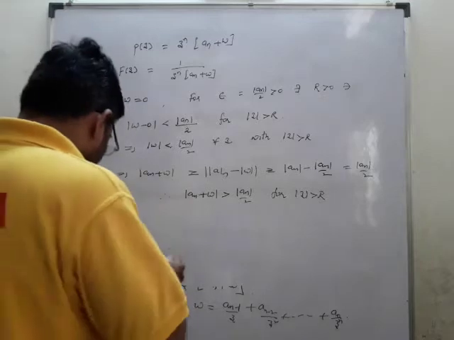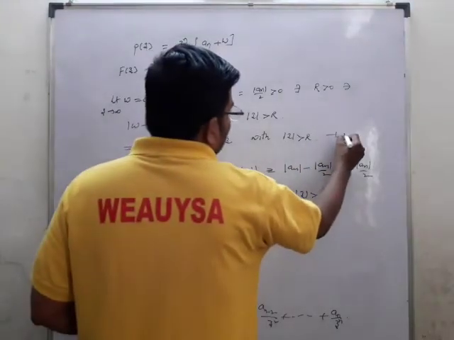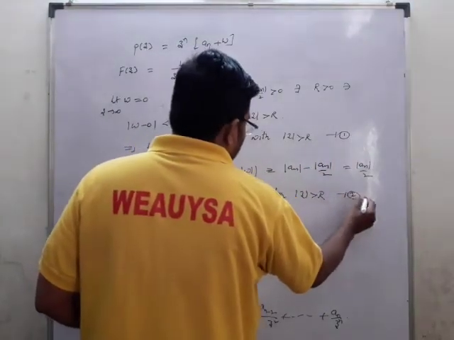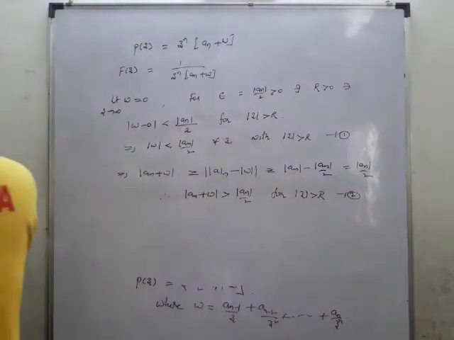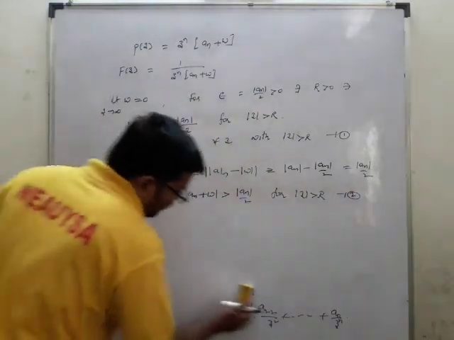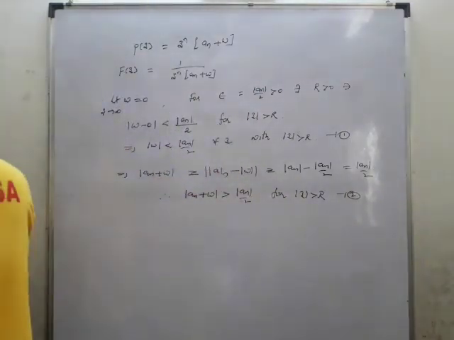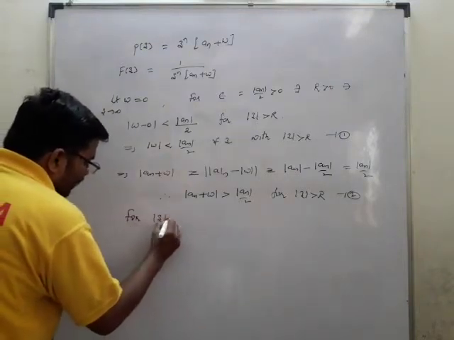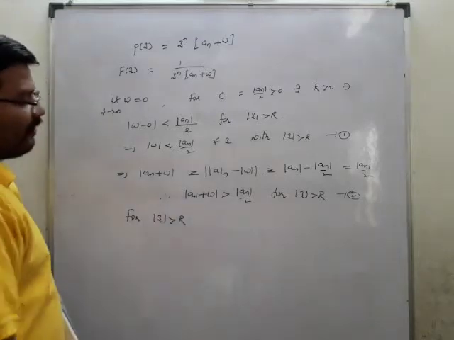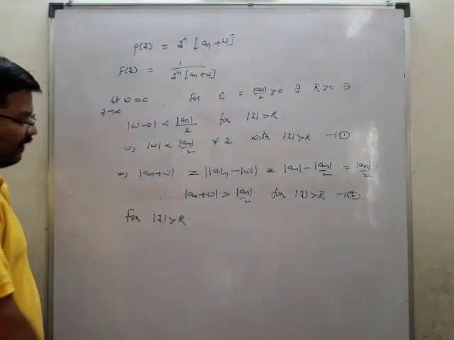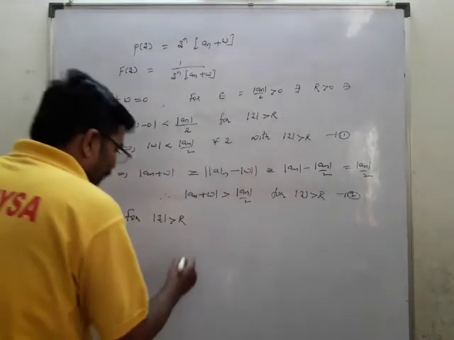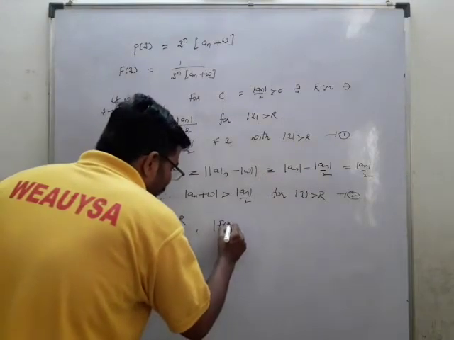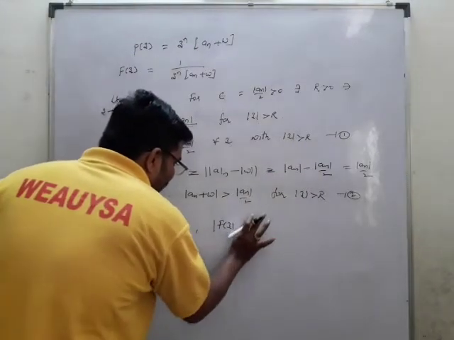So let us take this as number 1 and this as number 2. Therefore what we can write here is, for mod z greater than r, we'll try to find the value of mod f of z.